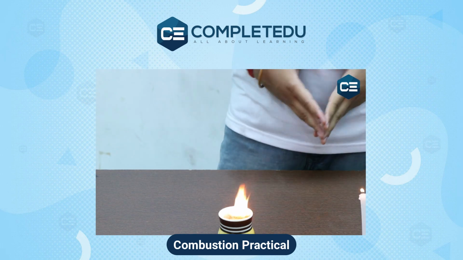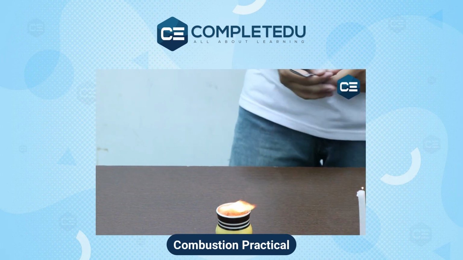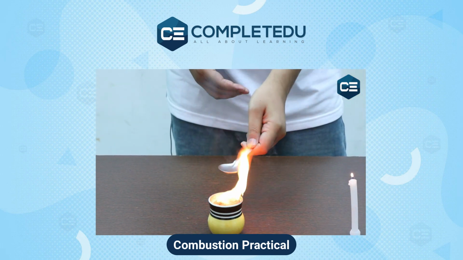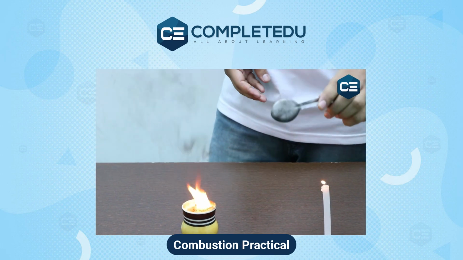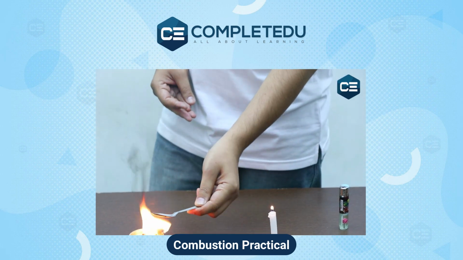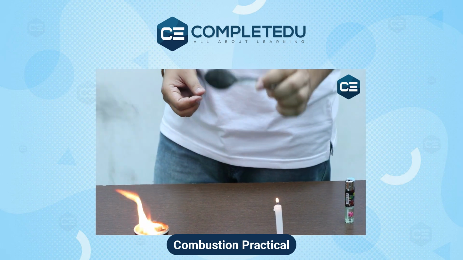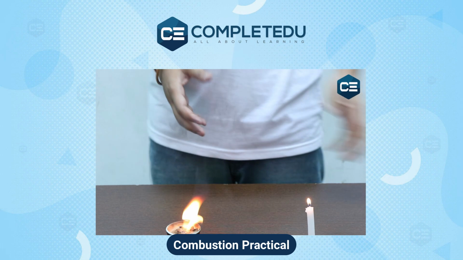The candle is a hydrocarbon and petrol also is a hydrocarbon. You can see that the petrol and the candle both give some amount of carbon. You can see it on this spoon. This spoon is blackened because of the sooty flame of petrol and the wax of the candle. This is black, it means they release carbon when they are burned.